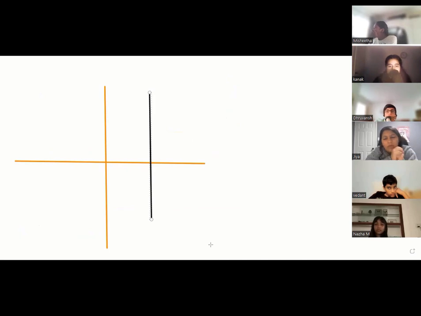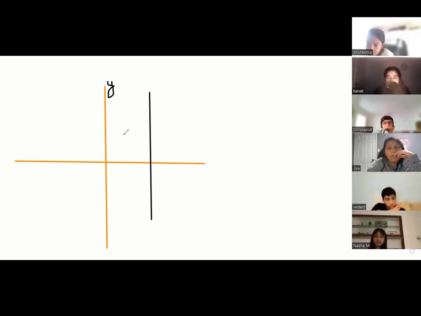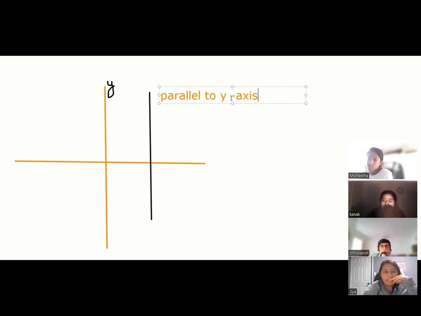X-axis. This line is parallel to y-axis. See, this is the y-axis, right? But Kanak, a parallel line is like this, right? So it's parallel to y-axis. Everybody agree, Kanak? It's parallel to y-axis, right? It's not cutting the y-axis, it's cutting the x-axis. So when it's cutting the x-axis, and when it's parallel, it's the reverse. Right, it's a reverse thing.